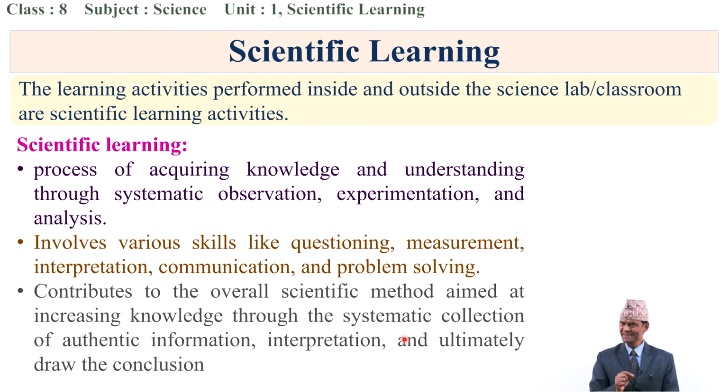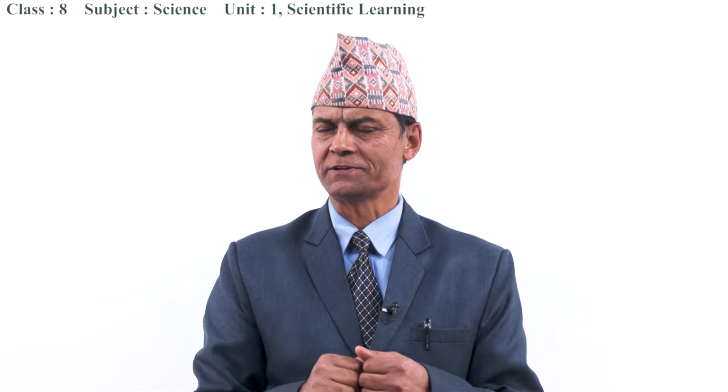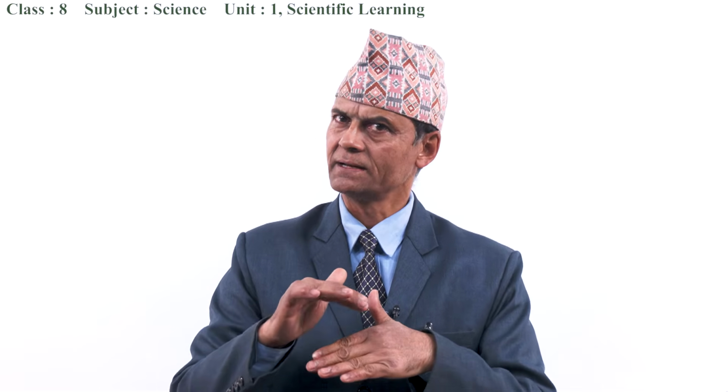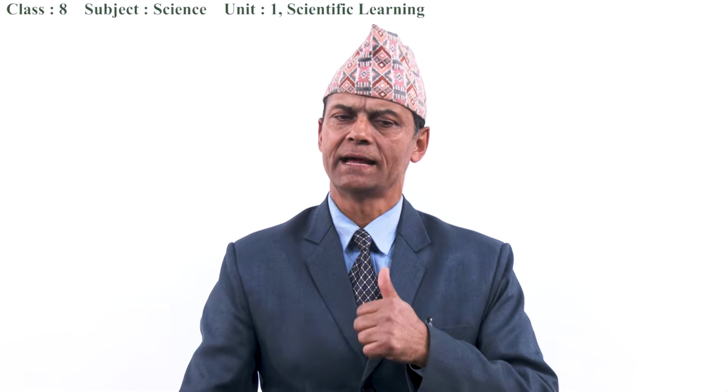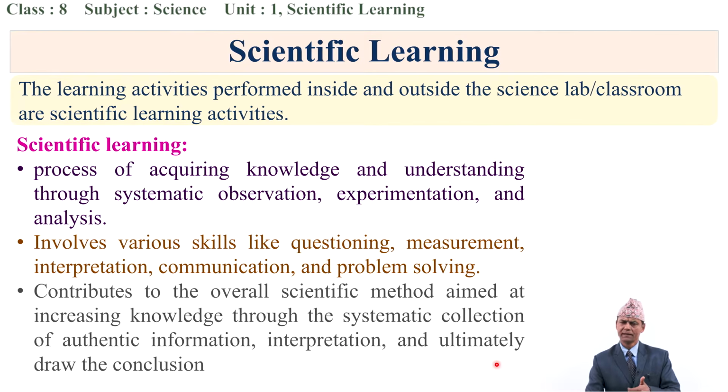Do you know what authentic information is? Yes, real information, field-based information, project-based information, lab-based information, which is based on reality. Yes, truth, reality. That is the authentic information, its interpretation, and ultimately drawing the conclusion. That is scientific learning.